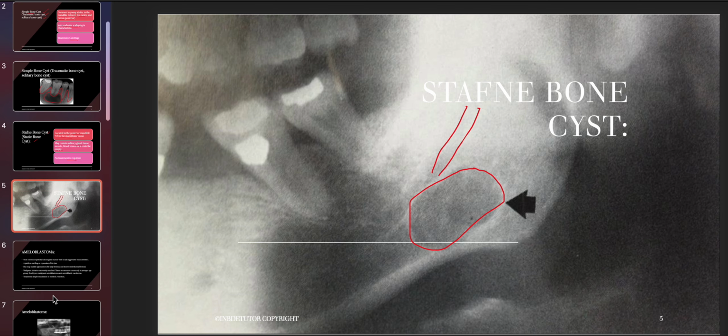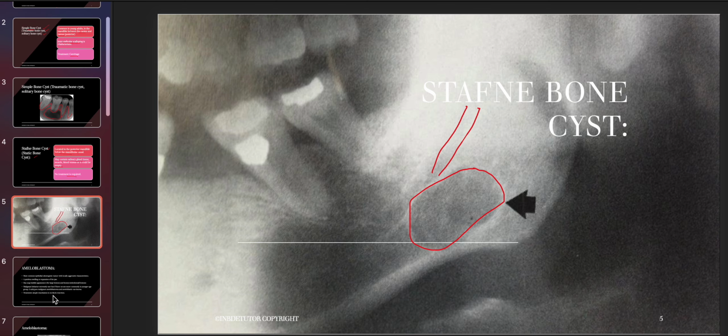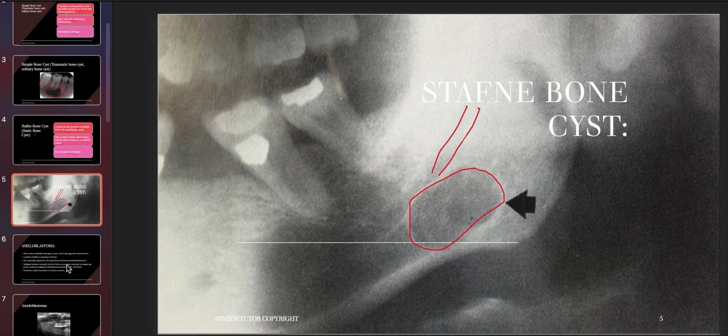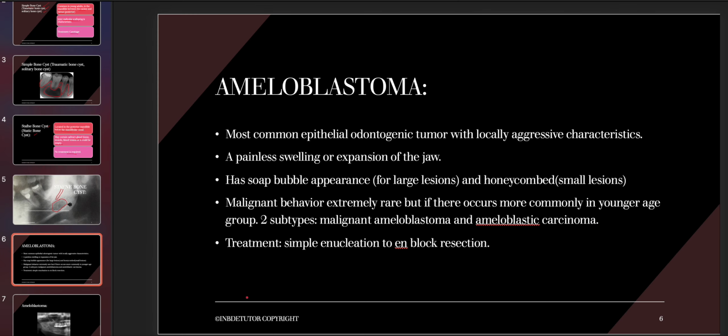Now let's move ahead. So this was all for cyst, and now the next condition that we're going to talk about, again very important from the exam point of view, is ameloblastoma, guys. Now what is ameloblastoma? Ameloblastoma is the most common epithelial odontogenic tumor, and it has some aggressive characteristics as well, although it is benign in nature, guys.